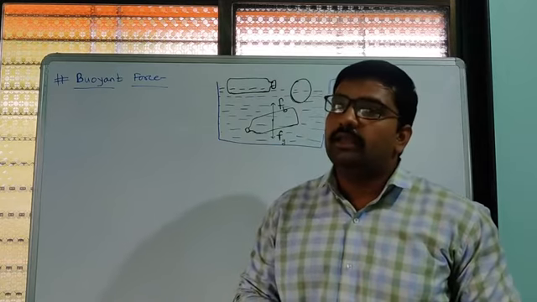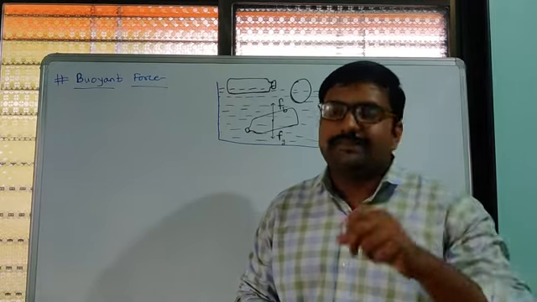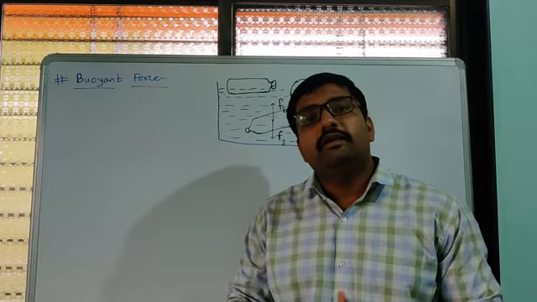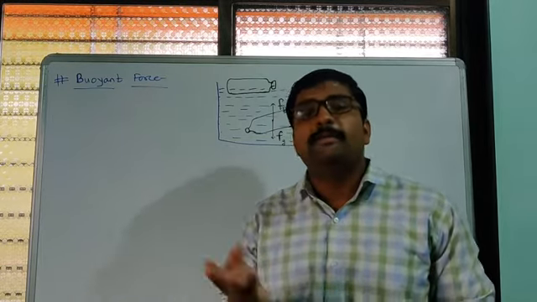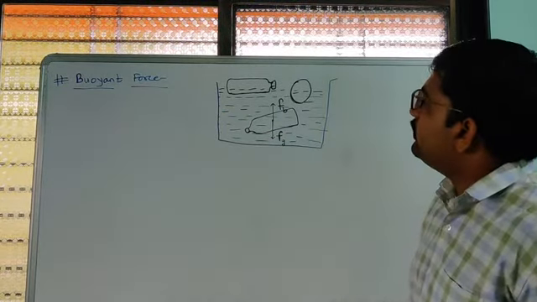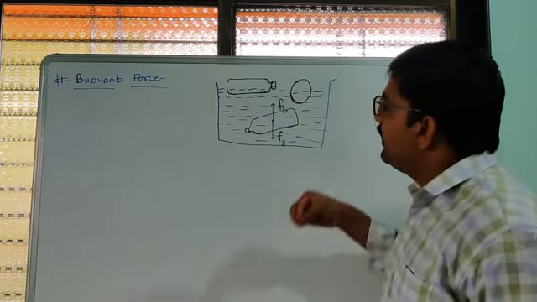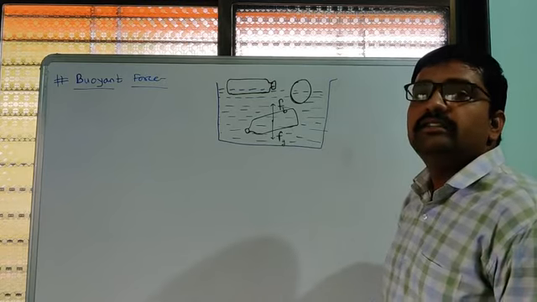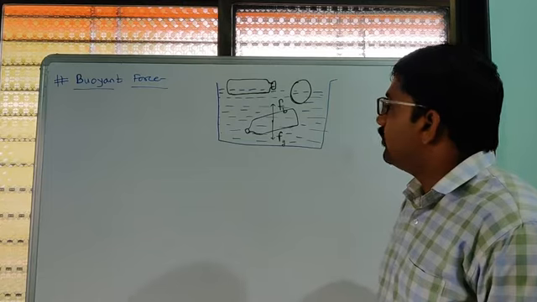If we place that ball on the surface of water, again that ball does not go inside the water, it floats on the surface. This is the hollow bottle and this is the hollow ball. If we throw both inside the water, they do not sink but float in the water.